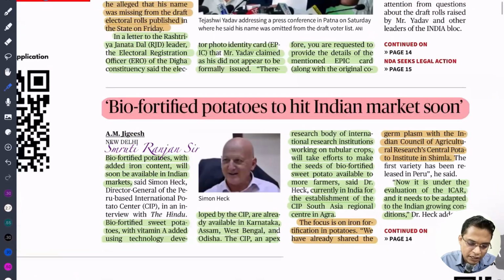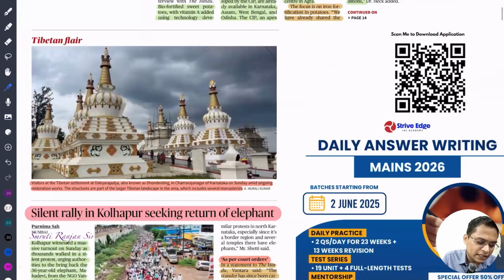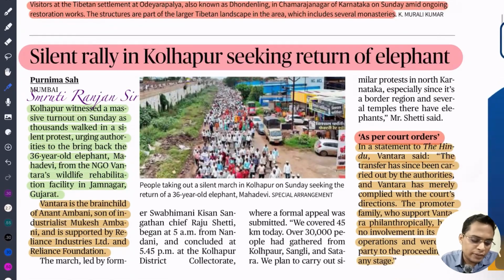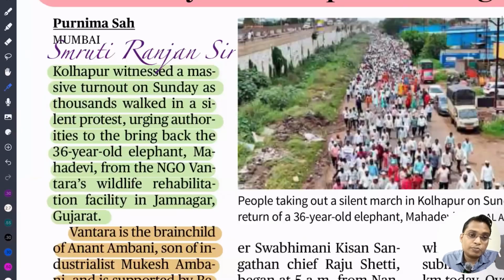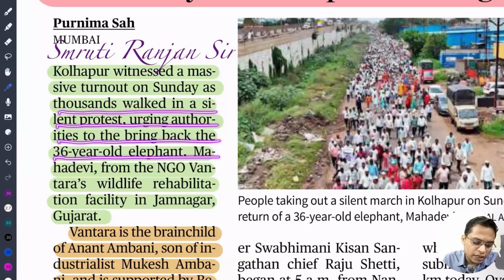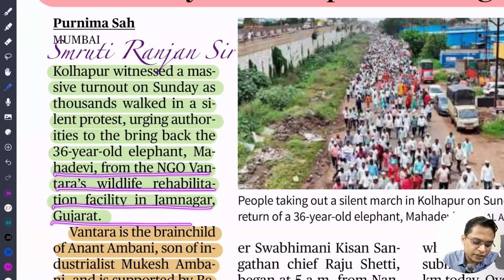The next important news is about the silent rally in Kolhapur seeking the return of the elephant. Recently we have seen that Reliance Industries has started a new environmental protection initiative called Vantara. Vantara is a rehabilitation center being built by Reliance Industries. People are protesting, demanding the return of the elephant. Kolhapur witnessed a massive turnout on Sunday. Thousands walked in a silent protest urging the authorities to bring back the 36-year-old elephant Mahadevi from the NGO Vantara's wildlife rehabilitation facility in Jamnagar.